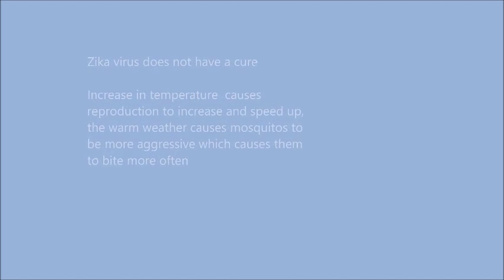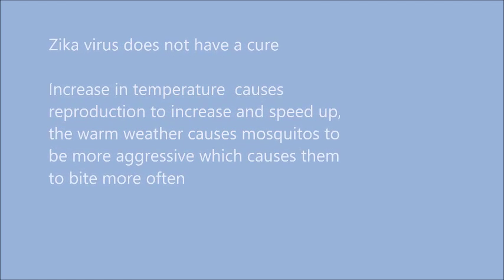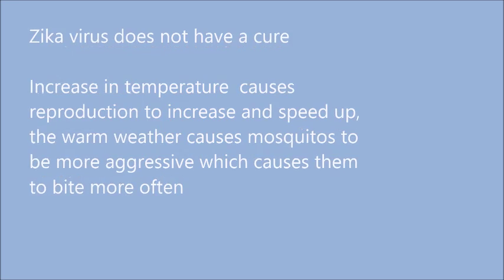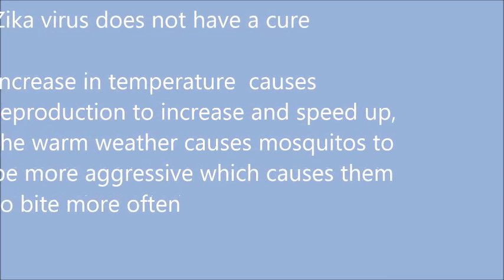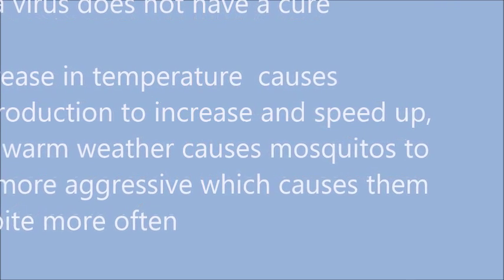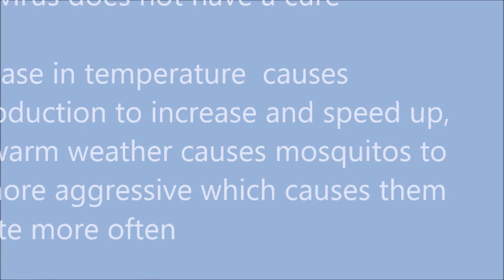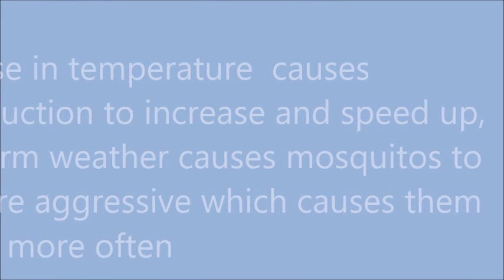The Zika virus is already a virus that, for one, does not have a cure or a shot to prevent it. It is very complicated, and when environmental factors come into place, it makes the whole situation even more complicated. Over the past few years, mosquitoes have been making their way to places they've never been before. Researchers have said that the increase in temperature has caused the mosquitoes that are spreading the Zika virus to grow and reproduce faster. This leads to an increase in their metabolism, and it makes them bite more, which causes the